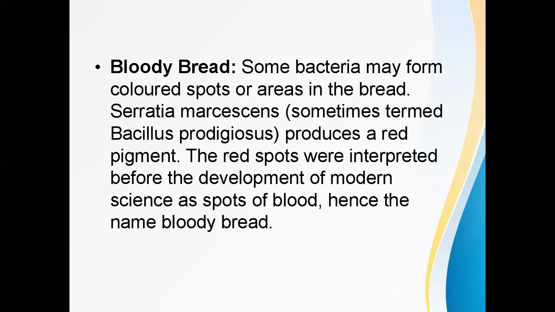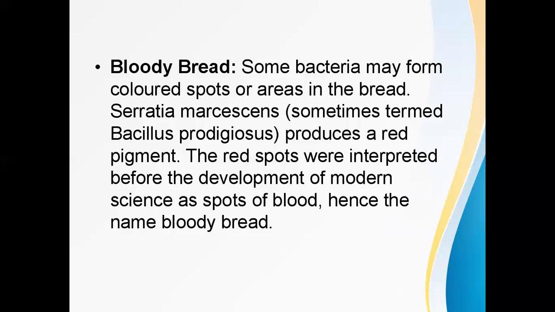Sometimes what happens is, after baking, after some time we can see some red spots in the bread. These red spots are formed by the microorganism Serratia marcescens. Another name for this organism is Bacillus prodigiosus. What is the importance of Serratia marcescens? It is able to produce some red pigment.